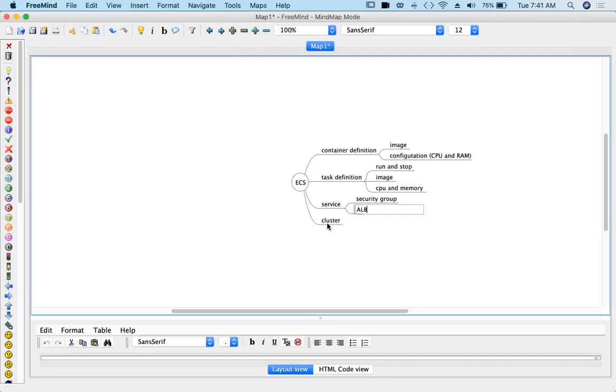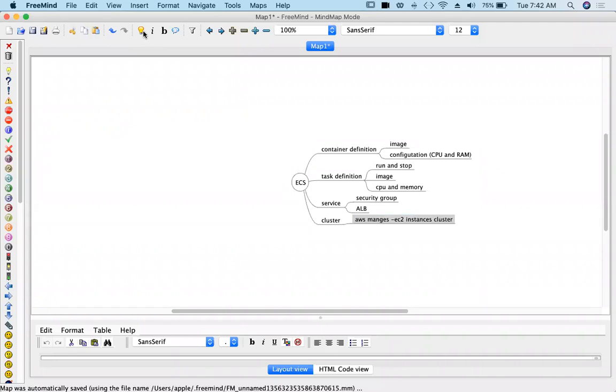And then cluster. Need not mention much about the cluster. We already talked about this. Cluster is nothing but EC2 instances. Since we have opted for Fargate, AWS manages them. EC2 instance cluster: the container agents that are installed in the EC2 instances and the group of EC2 instances, etc. Those things we call a cluster.